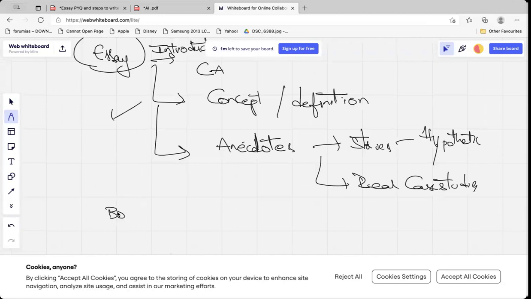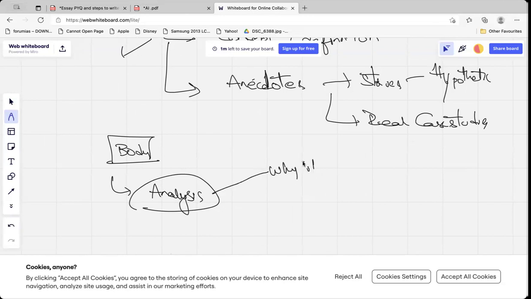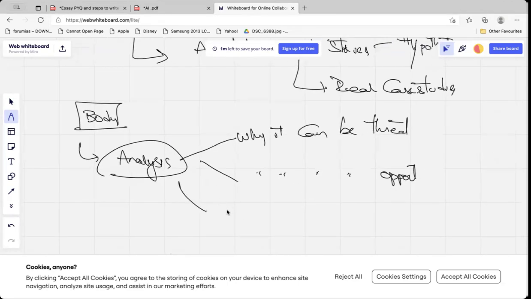So in the body, I will generate the analysis. Now in this question, is artificial intelligence a threat or an opportunity? In order to conclude that, I will generate analysis. Why it can be a threat? Why it can be an opportunity? I will also generate more points.